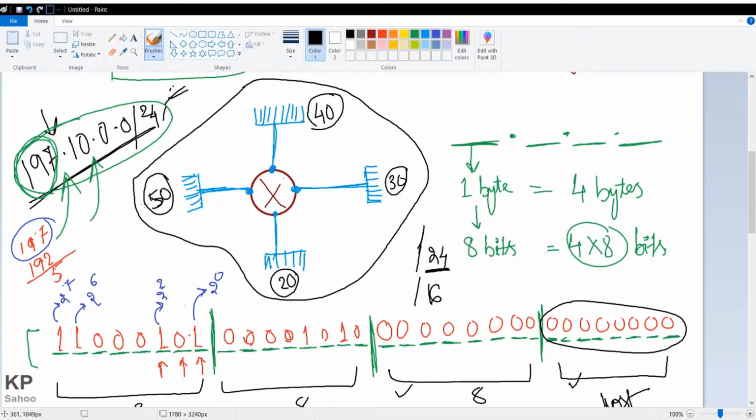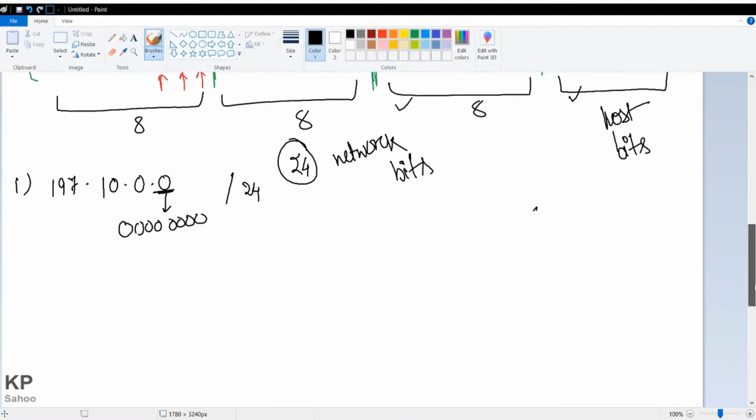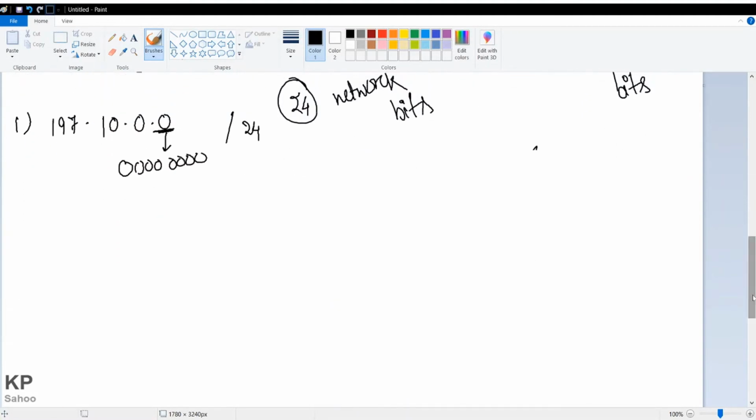Now you have to match one condition. So let me tell you, I am going down. The condition is that the maximum number of hosts or computers should be less than or equal to the formula 2^n minus 2. Why minus 2? n you can take starting from 0 till any value: 0, 1, 2, 3, 4, 5, everything.